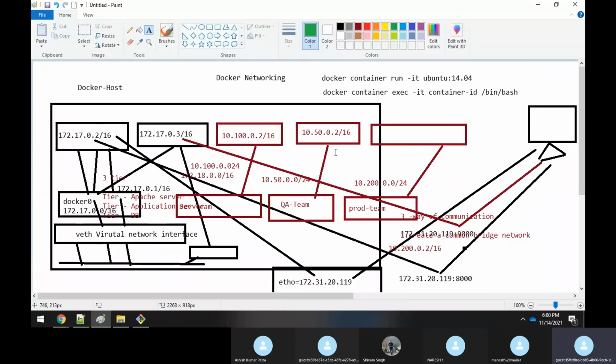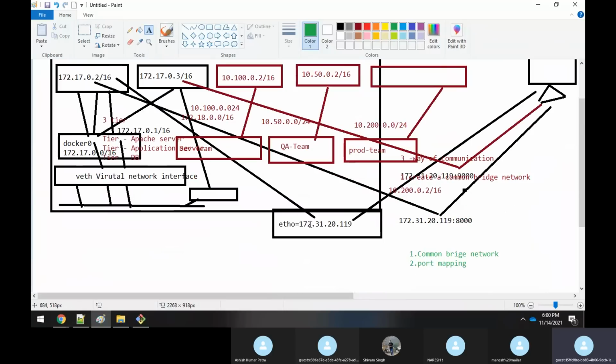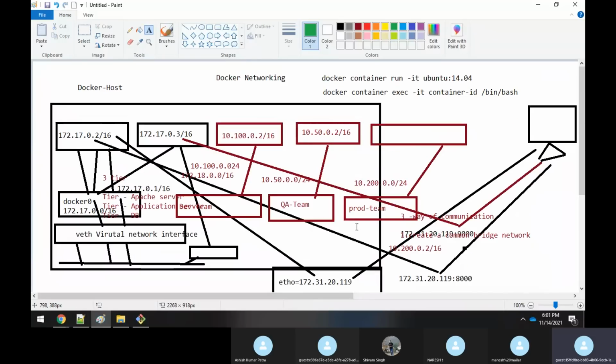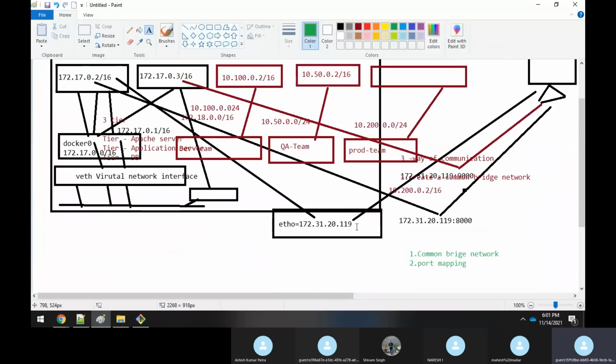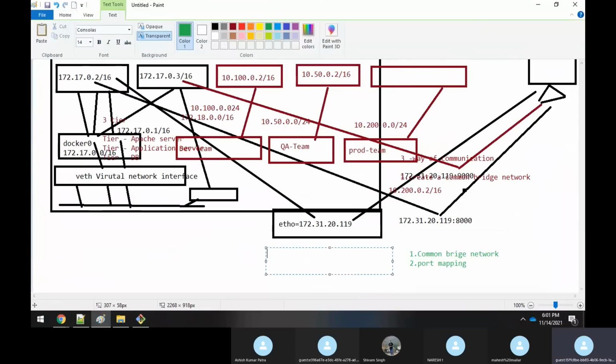How to do a port mapping? You know that you have an ETH0 interface, 172.13.20.109. Suppose 10.100.0.2 wants to communicate with 10.50.0.2, you have to do a port mapping. This is the best way, and all the industry uses the same.